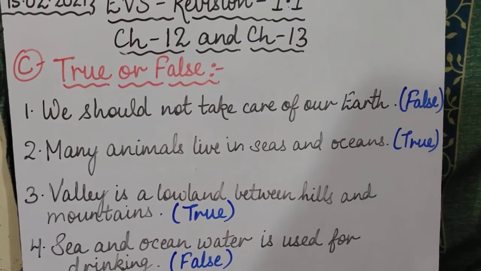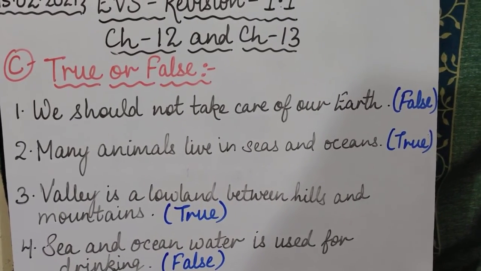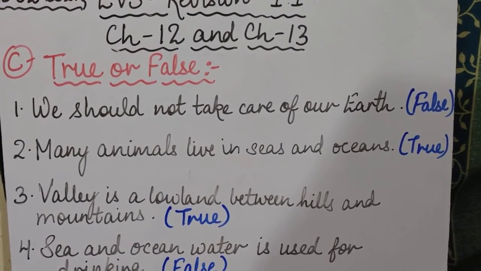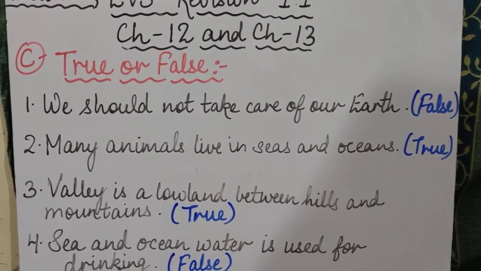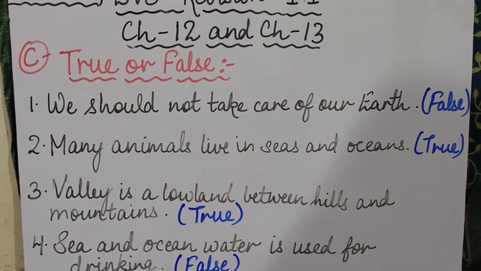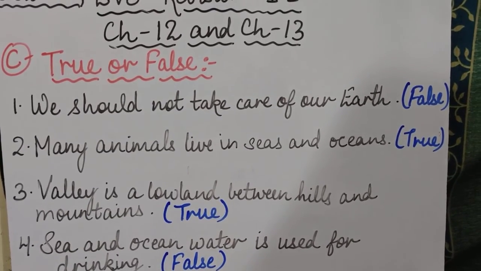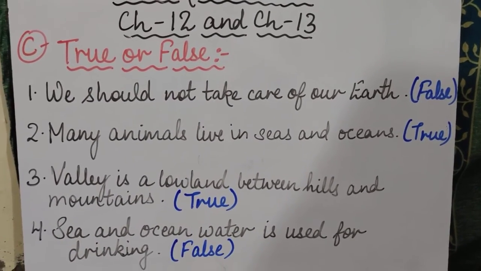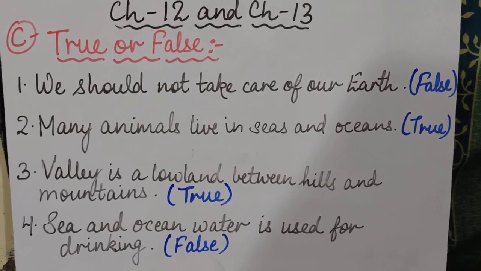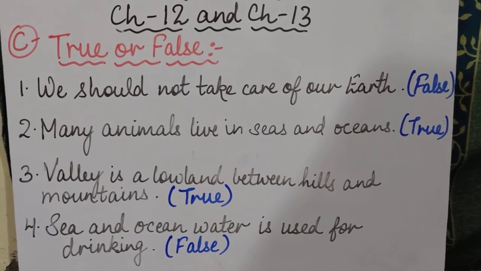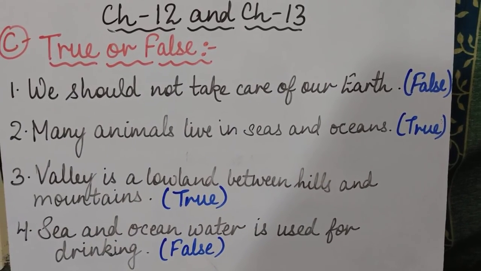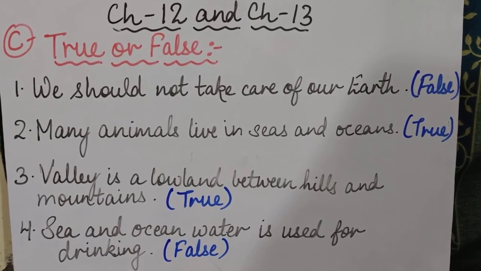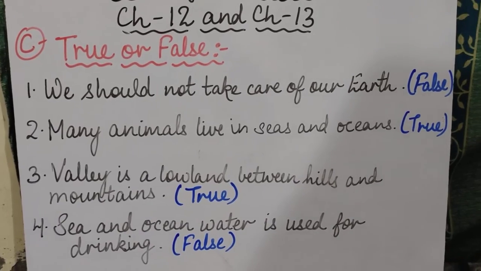Is that clear? So from 1 to 20 questions, you only have to write the numbers and then you have to write the answer. Only answers you will write in your test copies. Is that clear, children? So I hope you all have understood. Please follow all the instructions which your teachers are giving, okay, and make sure that you learn all the revision exercises and prepare for your final term examinations from these revision exercises.